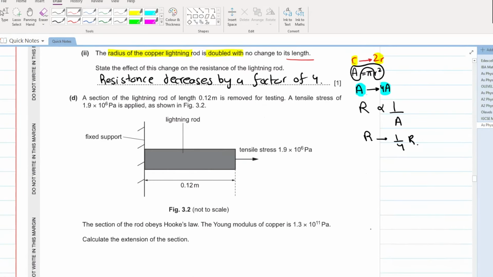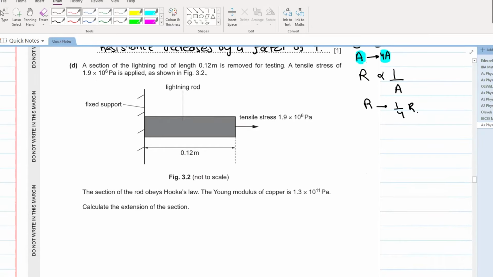Now let's move ahead. A section of the lightning rod of length 0.12 meter is removed for testing. So your length is 0.12 meters. A tensile stress of this is applied. This is your stress. As shown in figure 3.2. The section of the rod obeys Hooke's law. The Young's modulus is this. You have to calculate the extension of the wire.